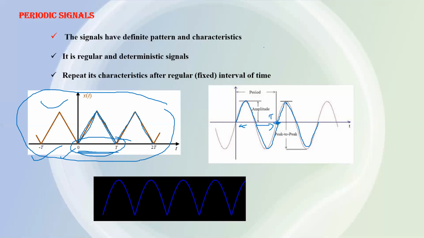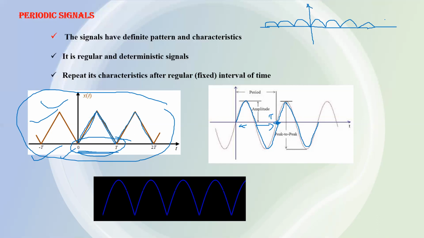The other characteristics you can easily recognize from the plot. And the other thing, this is a very important property of the periodic signal.